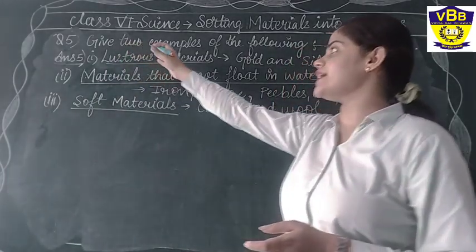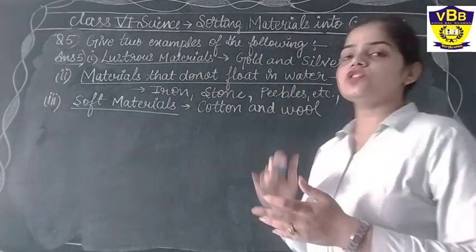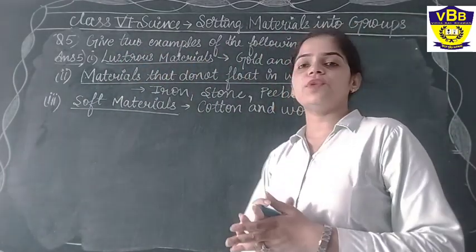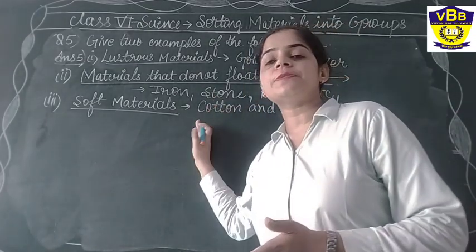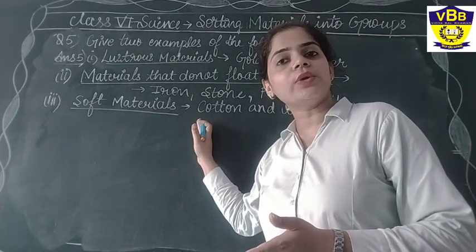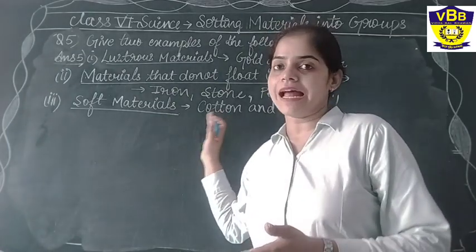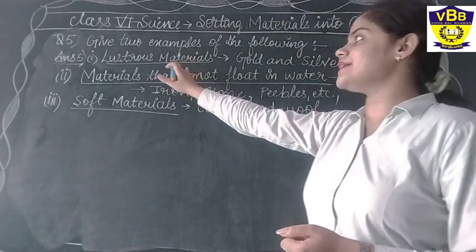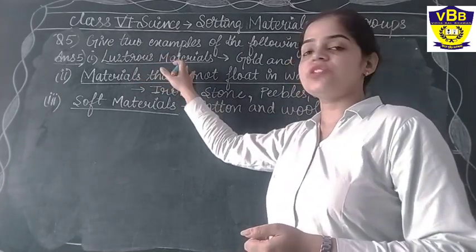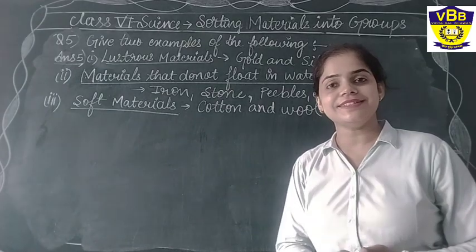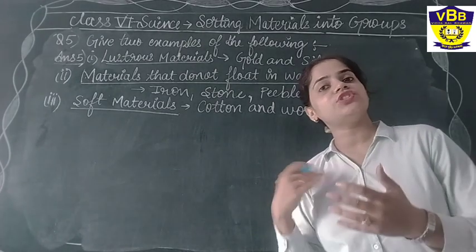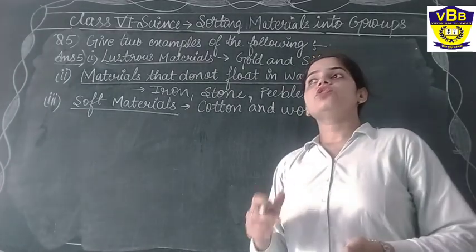The next question says, give 2 examples of each of the following. Here 3 things are given. We have to give 2 examples. I am explaining the examples here, but you can write your own examples, but they must be correct. Our first question is lustrous material. What are lustrous materials? Those materials that give shine.